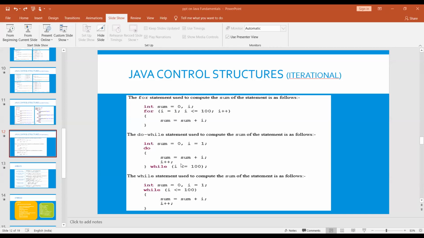Here is the syntax for the do while statement. Do means it will run the statement once, and again it will check the condition, and if it is satisfied, then only it will run the statements in the do while loop. This is the while syntax: while of condition, if it is satisfied, sum equals sum plus 1, until 1900 it will give the sum value, and i must be incremented here in the loop.